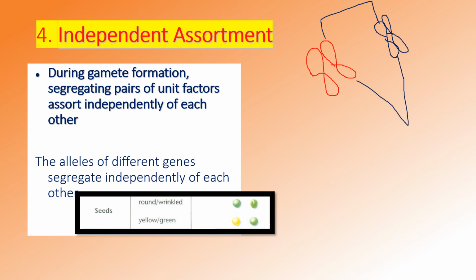So during this process, it will assort independently. He said it like this. So alleles of different genes segregate, or as we sometimes say, assort independently of each other, and this principle is another rule of genetic transmission.